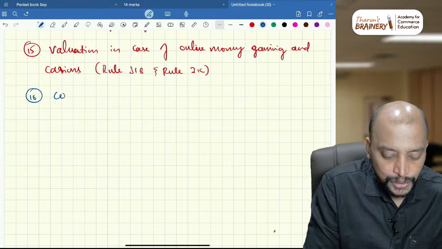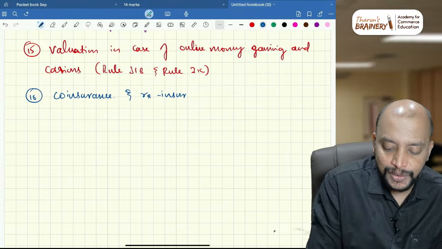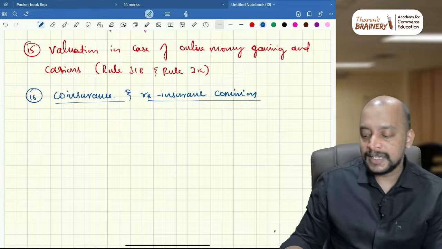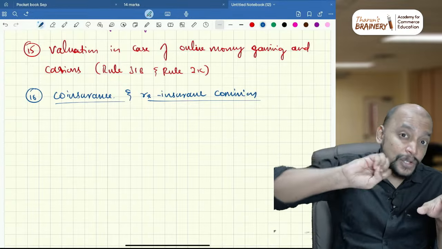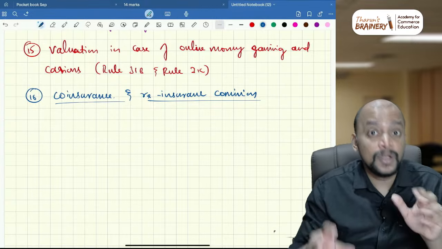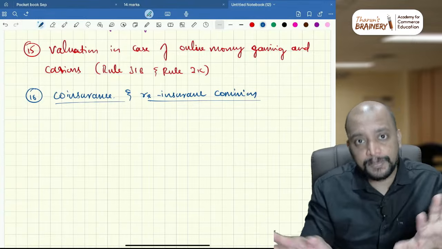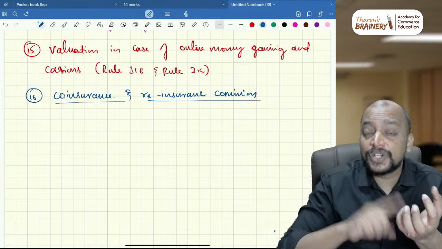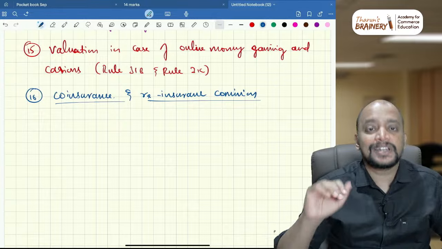16, co-insurance and reinsurance commission. So in case of co-insurance and reinsurance commission, first, co-insurance is what? There is a lead insurer. That lead insurer is collecting the premium. If he pays GST on the gross premium, whatever premium he shares with the co-insurer is not covered under supply. What if the lead insurer is not paying GST on the gross amount? Whatever premium he received, he is not paying, but he paid GST only on the premium retained by him. Then in that case, the co-insurer receiving the premium will be chargeable to GST. Okay, that is not excluded from supply.